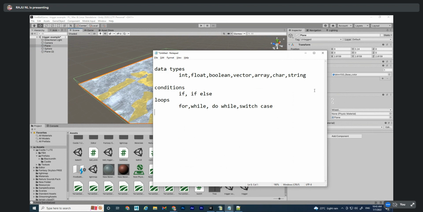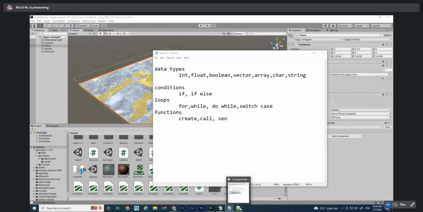Then afterwards, you have to learn functions. How to create a function? How to call a function? Then functions with sending the variables. Here we are sending the variable, meaning some number we are sending, and it will do some process and it will send another value.